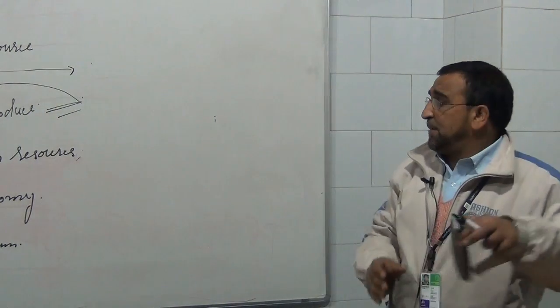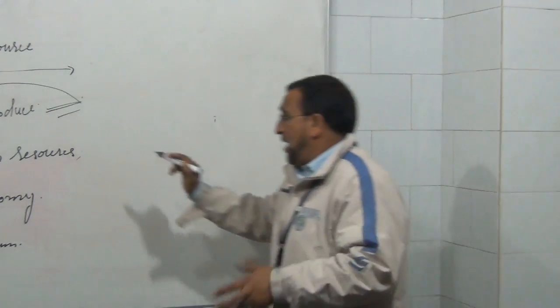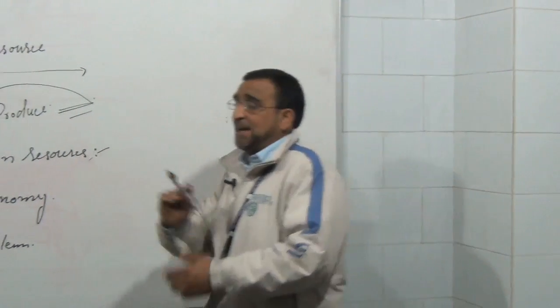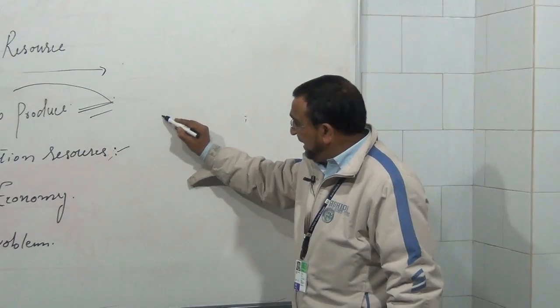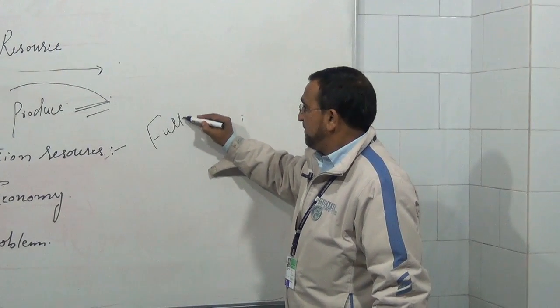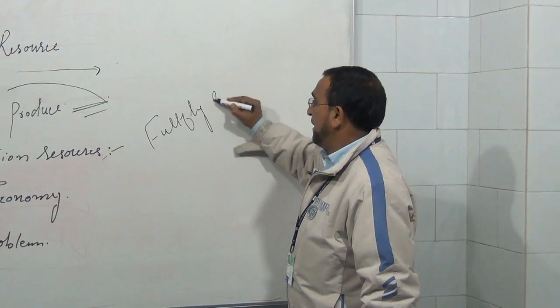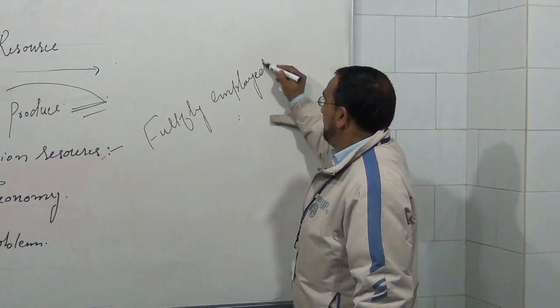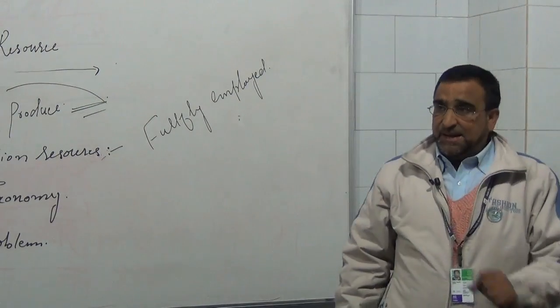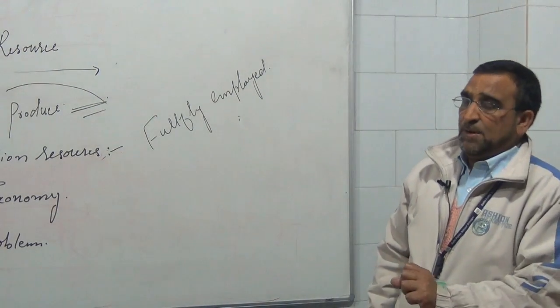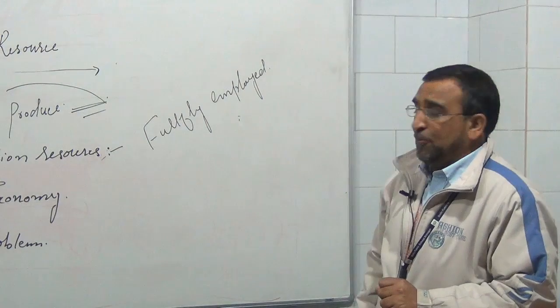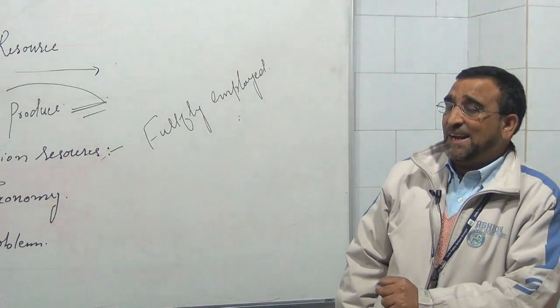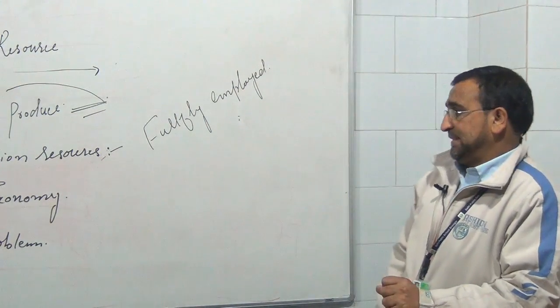Full utilization of resources simply means that the resources you have utilized should be fully employed. Fully employed simply means that we are getting more and more out of the resources that we are utilizing.